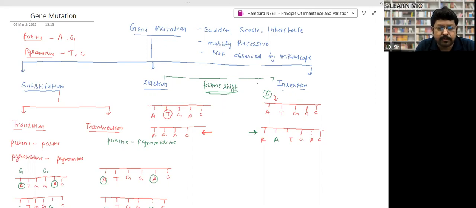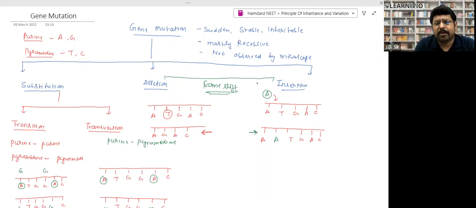And we know gene mutations take place suddenly. They are stable, and they are inheritable. Chromosomal aberrations are not stable, and neither are they inheritable. They are mostly recessive, which means a gene mutation takes place, but it does not reflect in the organism.